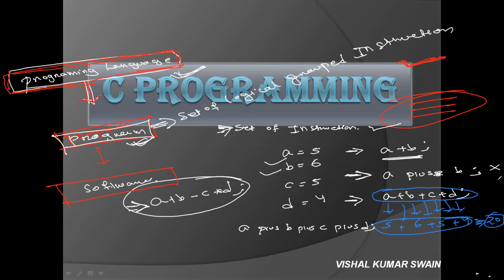I will write the code syntax, like C programming syntax, and create one logic. Then I will implement it, and if I execute it, it will give the answer. If I want to create a software, I will also write the program. So this is the thing.